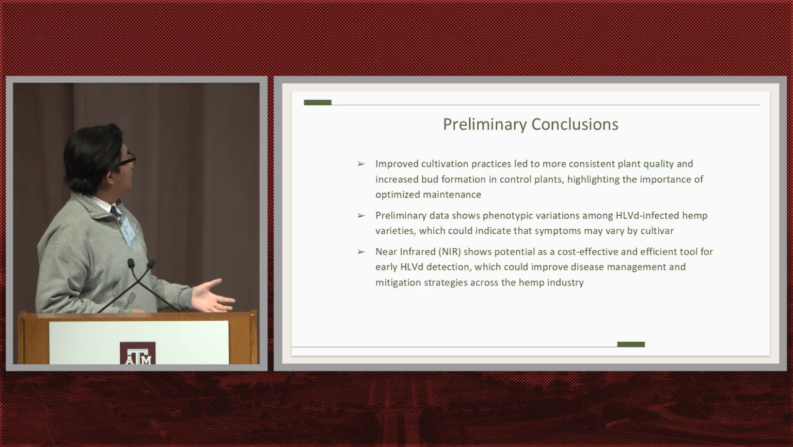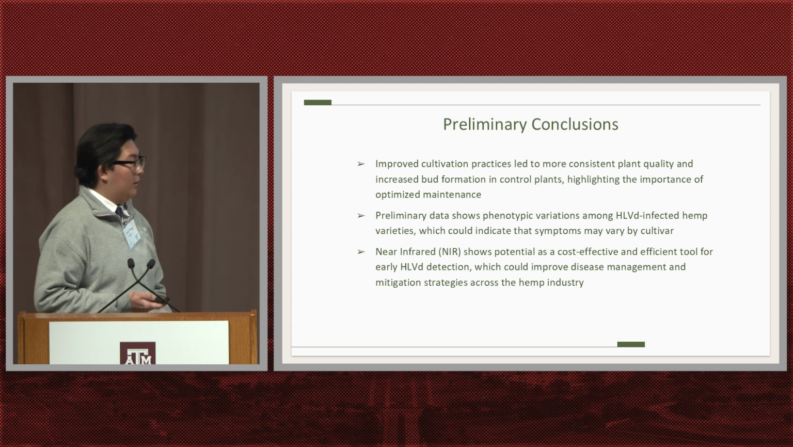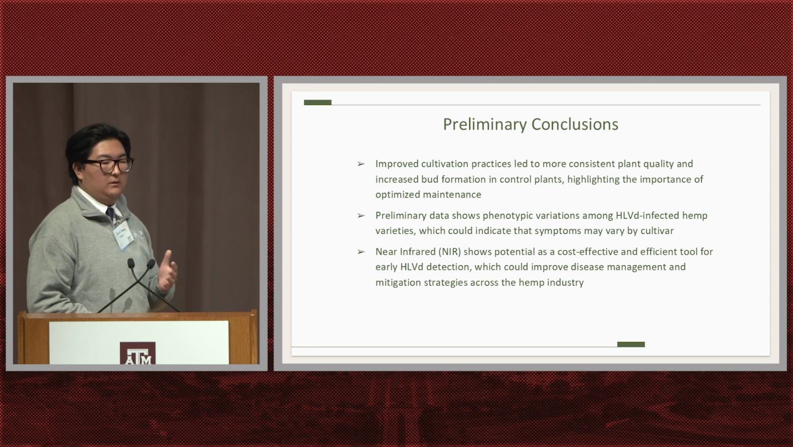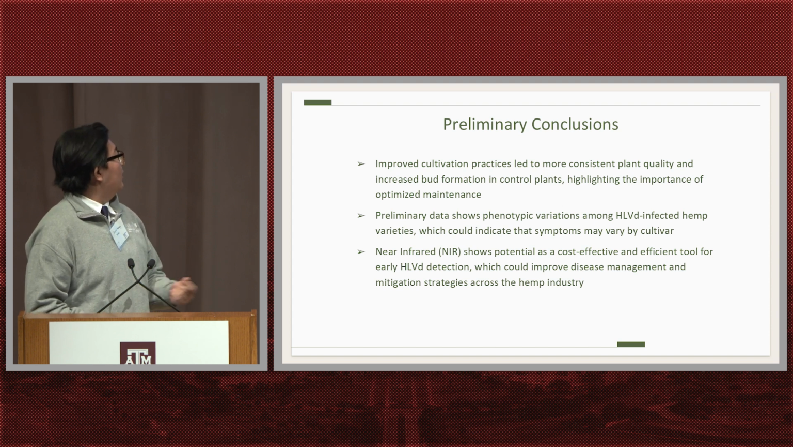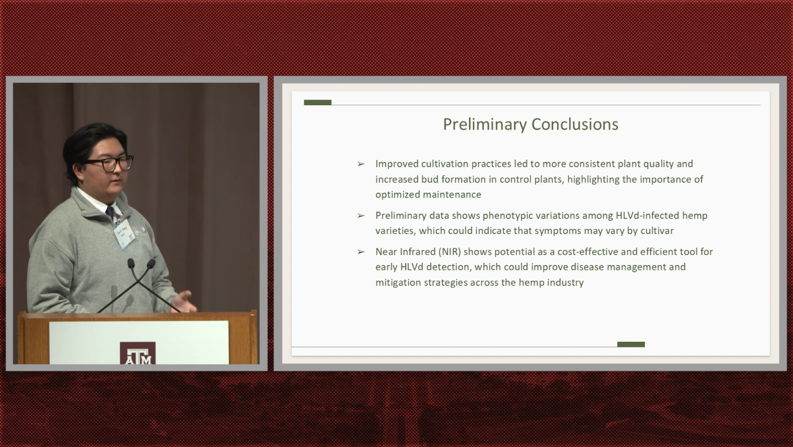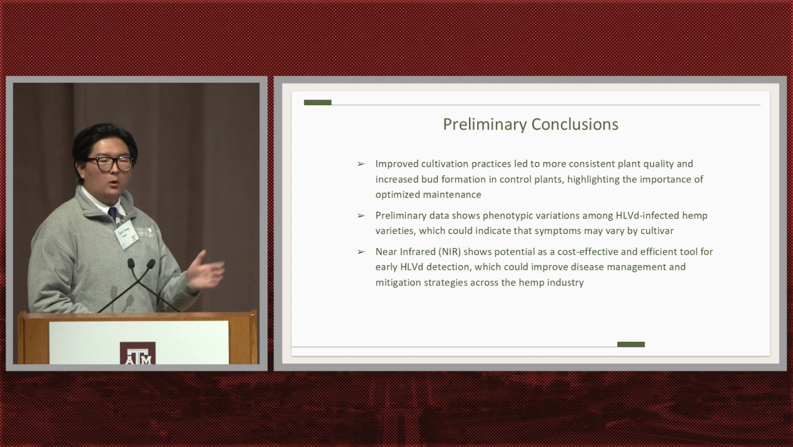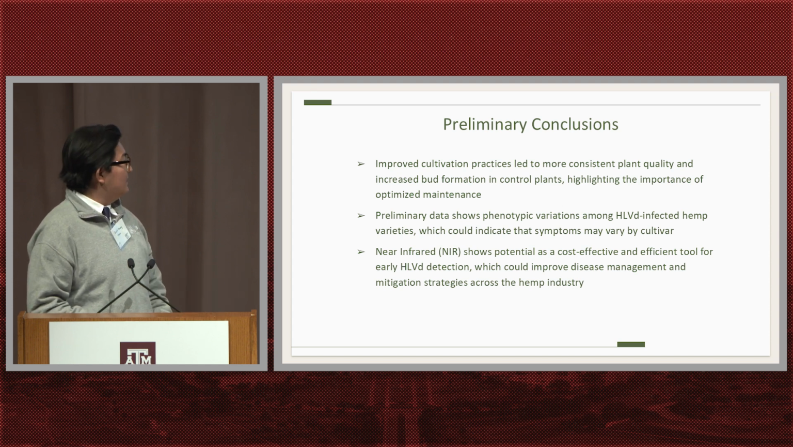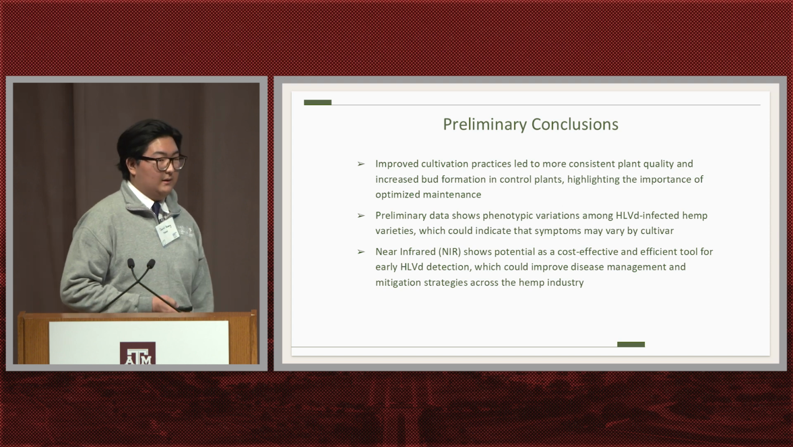So our preliminary conclusions: our improved cultivation practices led to more consistent plant quality, as well as increased bloom formation, which is very important, as we weren't able to do this last summer, shown by our increase in performance of plant maintenance. And then preliminary data shows that phenotypic variations among HLVd infected hemp varieties can also indicate symptoms may vary by cultivar. We show that there are different phenotypes with the varieties that are inoculated, which there's no research in, which is interesting, as well as near-infrared technology shows potential as a cost-effective and efficient tool for early HLVd detection, which can improve disease management and mitigation strategies across the hemp industry.